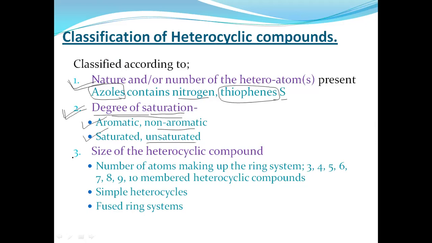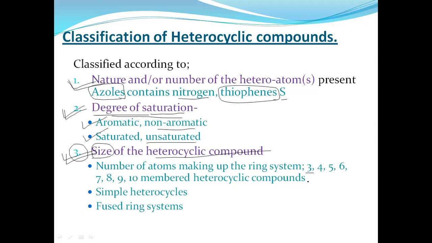And the third classification of heterocyclic compounds is on the basis of the size of the ring. Generally, this classification is nowadays the one most used. For example, the minimum ring formation requires three atoms. The minimum ring is formed with the help of three atoms.